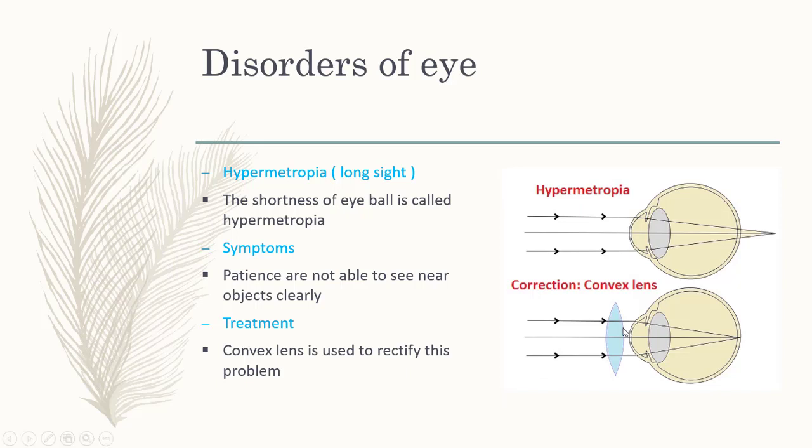So students, as you can see in this diagram, hypermetropia, in this condition, the eyeball becomes shorter than a normal eyeball. In this condition, persons are not able to see near objects. The image is formed behind the retina. As you can see, here the image is formed behind the retina, and a convex lens is used to rectify this problem. This is a convex lens which is used to resolve this problem.